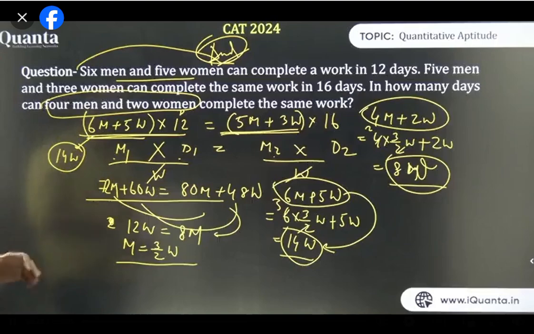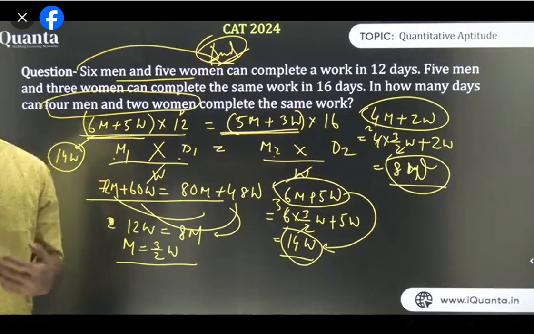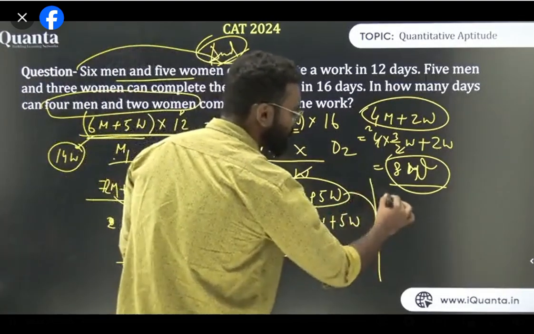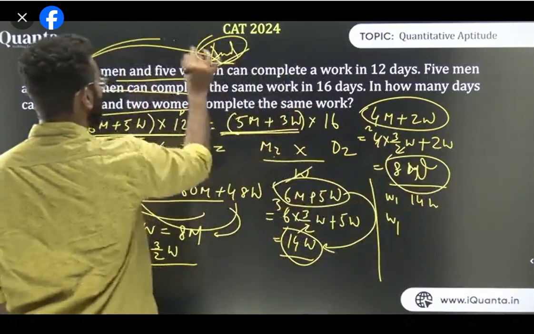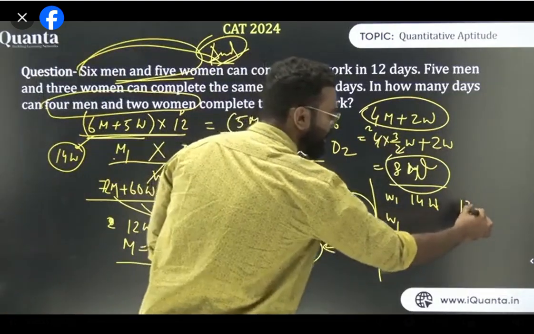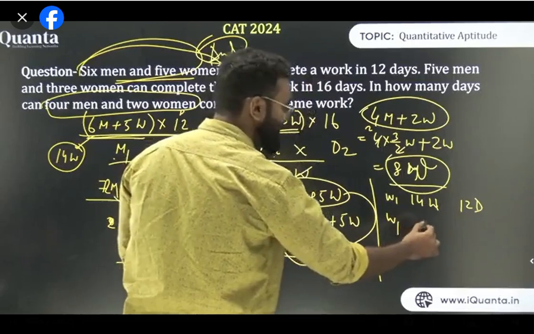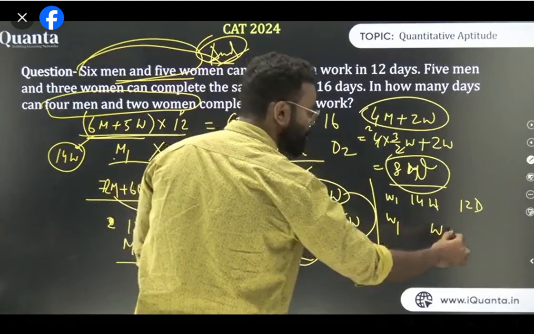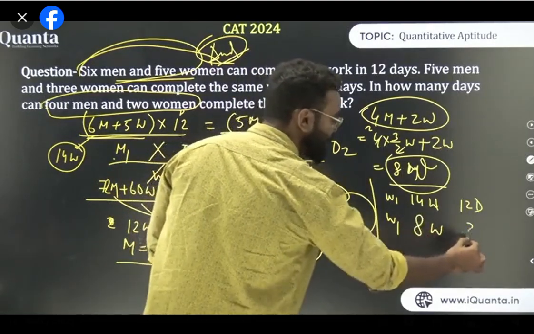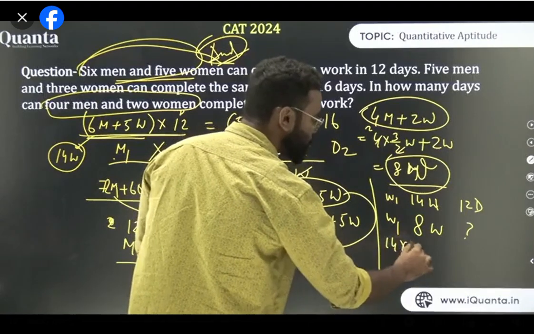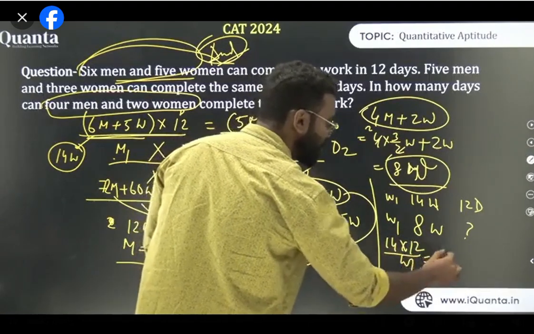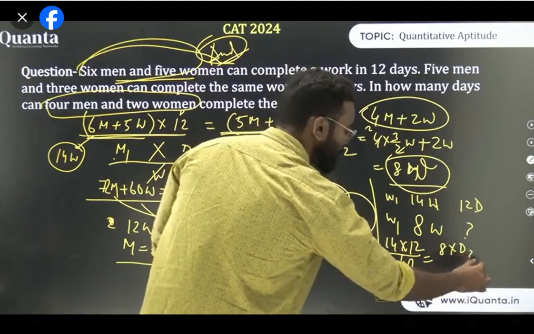Now your entire job has been very simplified, because now I know the work W1 is fixed. Now this is 14 women, right? 14 women can do it in how many days? 12 days. Now the question is, in how many days will 8 women do the work? So if you use the formula, that is 14 into 12 upon W1 is equal to 8 into D2 upon W2.